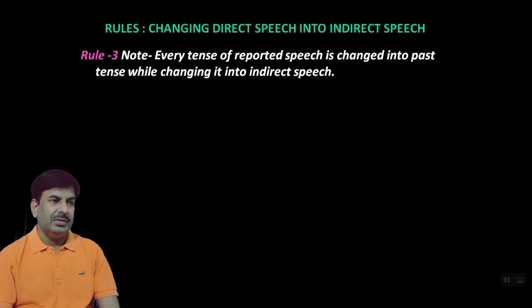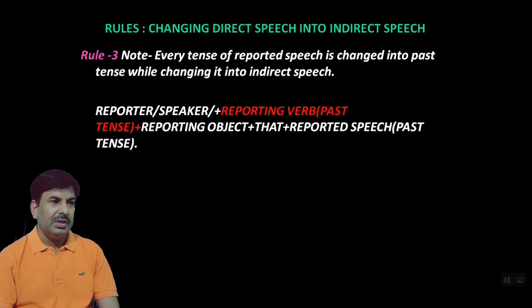Dear students, further rules, rule number 3, and this rule is applied when all other rules are not applied. Note number 1, every tense of reported speech is changed into past tense while changing it into indirect speech. Rule is over here, reporter or speaker, and then reporting verb. Reporting verb will be of past tense. Past tense means here that said, explained, described, told, etc. Then reporting object if it is given, then conjunction that at the place of inverted commas, then reported speech, and reported speech will be changed into past tense.